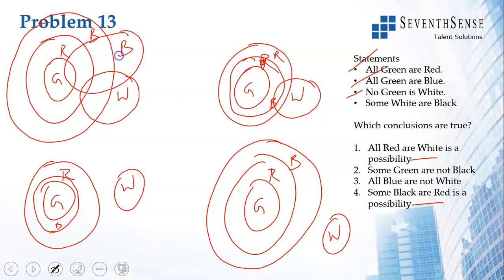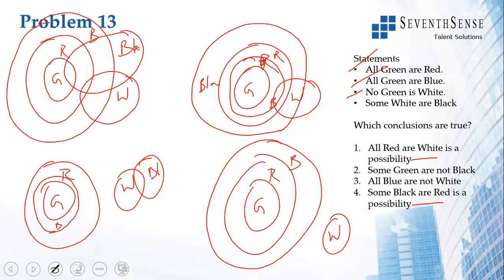Black I have to write. So this is black. Some white are black is done. And again here, some white are black. So this is what I have drawn. So 4 statements are drawn in 4 possible ways.